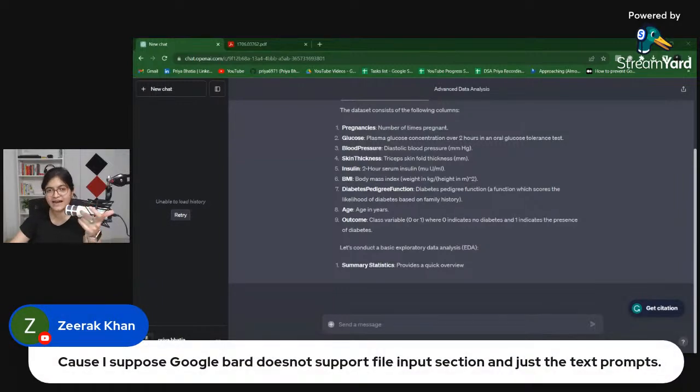Yes, that's what Xerox, I am saying, that it doesn't support the file input section. Just the text prompt is there. Apart from this, plugins play a very important role, as I'm mentioning, in the way we will be able to do so many applications in this tool that was not possible as of now. But in future, no one knows what other tools we will be able to get which are more amazing than this tool, right? It might come.